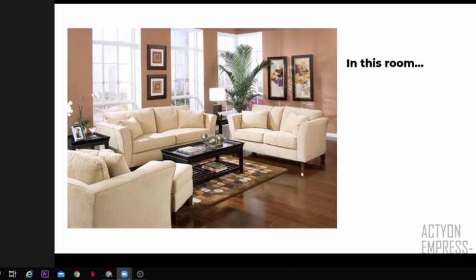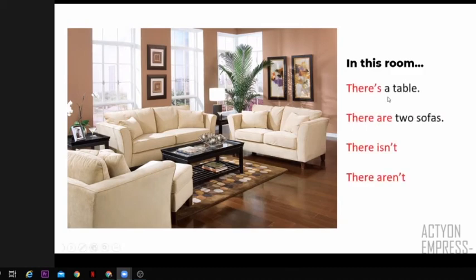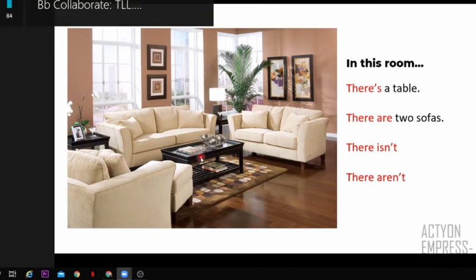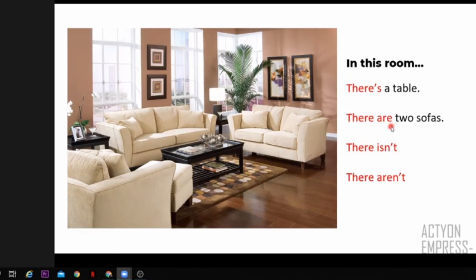Okay, we have many objects, right? So what do you have to do? You have to tell me one sentence about this. For example, you can say there's, like there is. I can see a table, right? So I can say maybe there's a table. Or if it's plural, there are 2 sofas. This is correct because we have 1 sofa, another sofa. Or maybe there isn't.